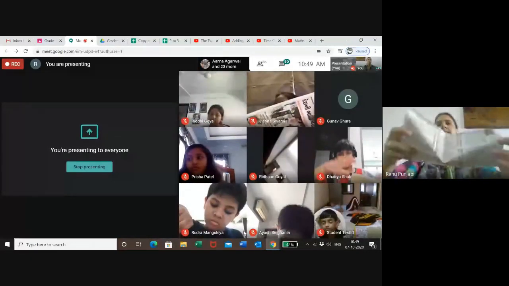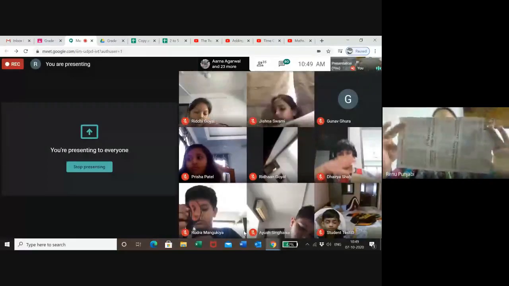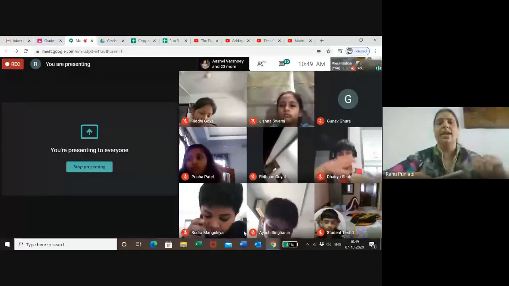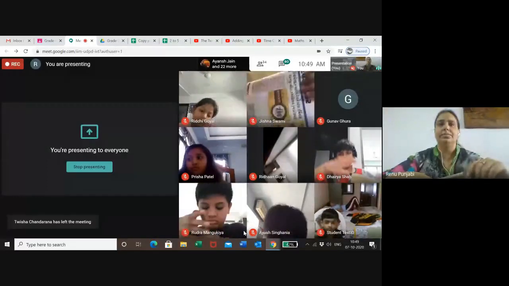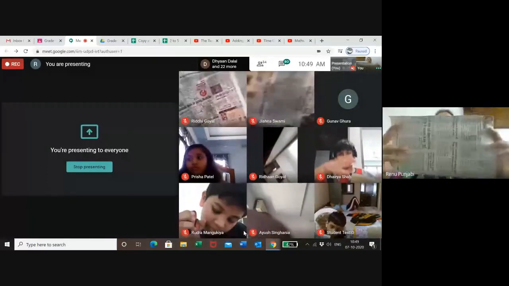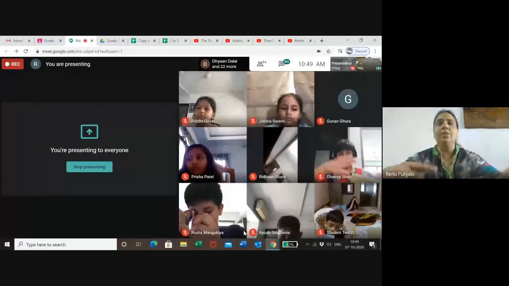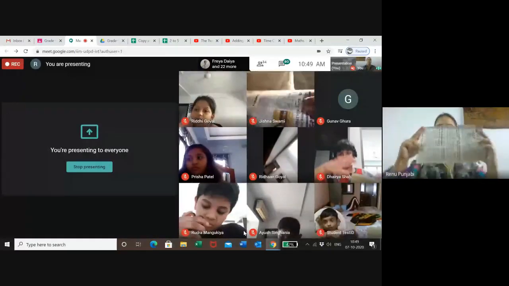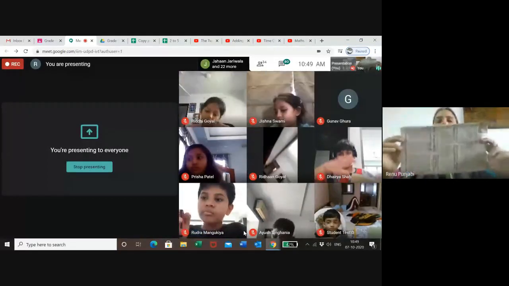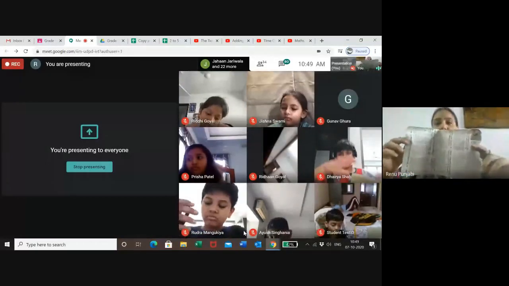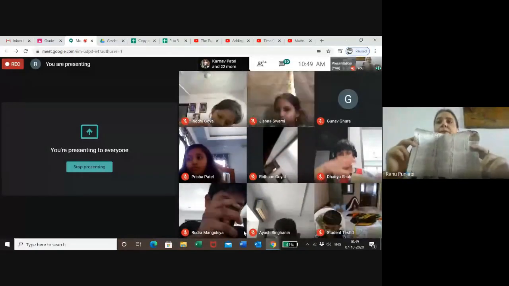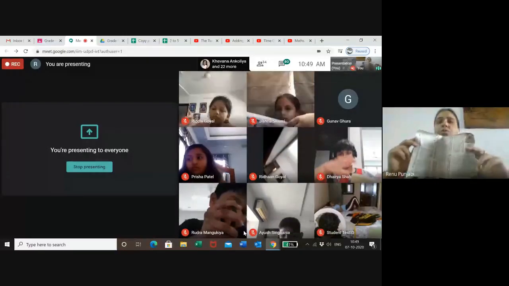Now assume that this is your whole newspaper. Make equal 8 parts of this. Now children, start doing. Out of this whole, make the total 8 parts. Equal 8 parts, not unequal. How will you do it? Please show me how you will fold your newspaper.